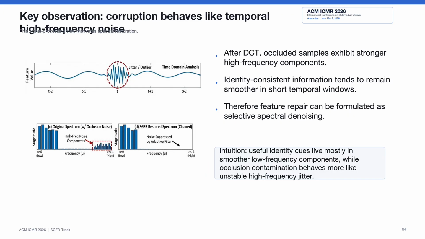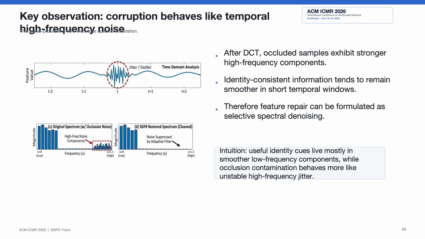The key observation behind our method comes from a signal processing perspective. For the same identity, the appearance feature should evolve relatively smoothly within a short temporal window, although there may be pose changes or viewpoint changes. The identity-consistent information should not fluctuate sharply from frame to frame. In contrast, occlusion-induced corruption often appears as sudden temporal jitter when the target is partially occluded, blurred, or mixed with nearby identities. The feature sequence may contain unstable high-frequency variations.